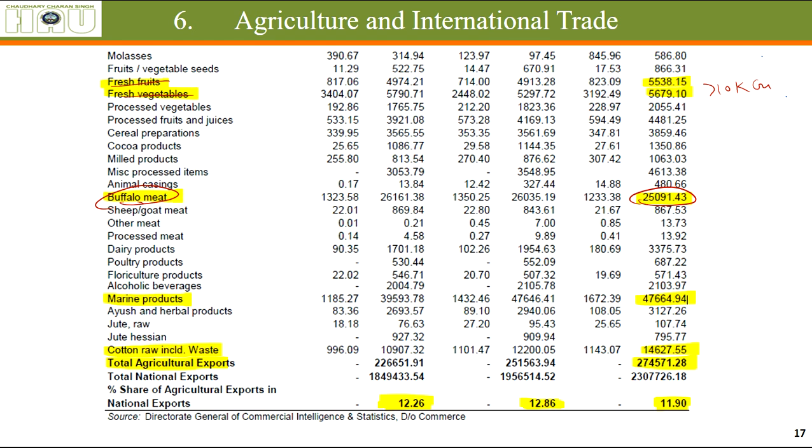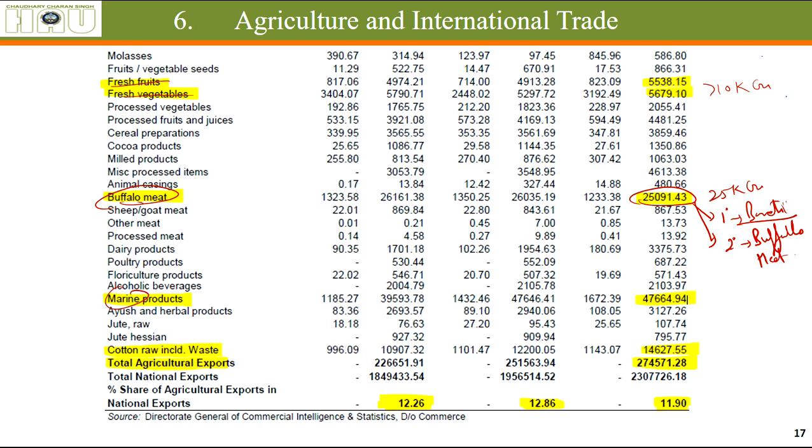One of the largest exporters, 25,000 crores. And in Haryana also, out of Haryana, the exported products first is Basmati, and second number is buffalo meat. You might have not expected this, but this is the reality.